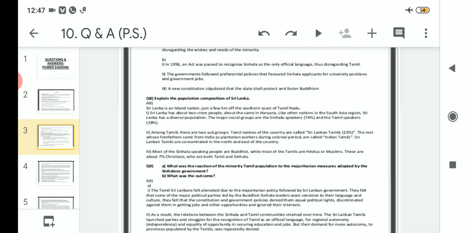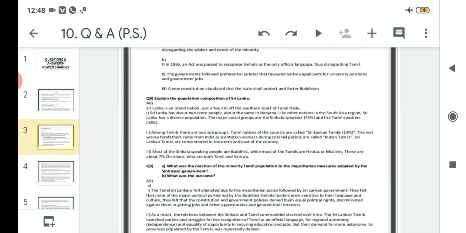So regarding its location, it is an island nation just a few kilometers off the southern coast of Tamil Nadu. That means near the Tamil Nadu coast, to the southernmost. About population, it is almost 2 crore, the same as the state of Haryana. And about its composition, it has a diverse population. The Sinhala speakers are 74%, Tamil speakers are 18%, and the Christians, who speak both Sinhala and Tamil, are 7%.